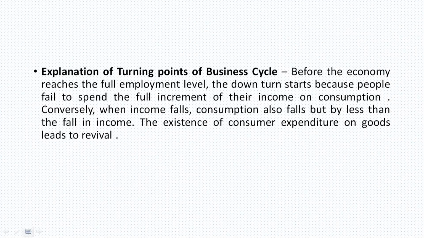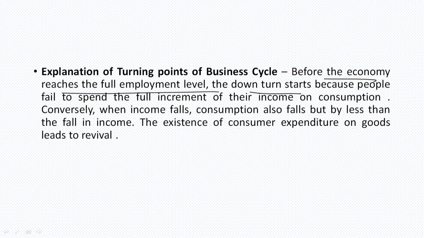Furthermore, this also explains the turning points of the business cycle: before the economy reaches the full employment level, the downturn starts because people fail to spend the full increment of their income on consumption.